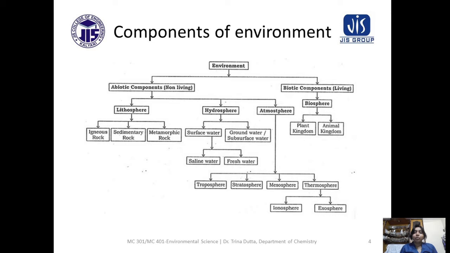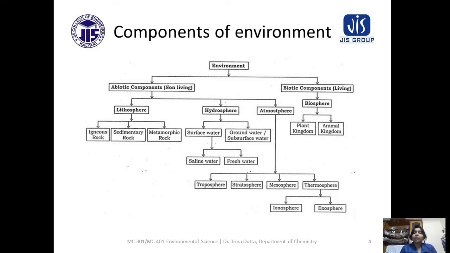There are three parts: atmosphere, hydrosphere and lithosphere. And biotic means all living organisms, so it is the biosphere. All living organisms, that means plant kingdom and animal kingdom, are in the section of biotic components.